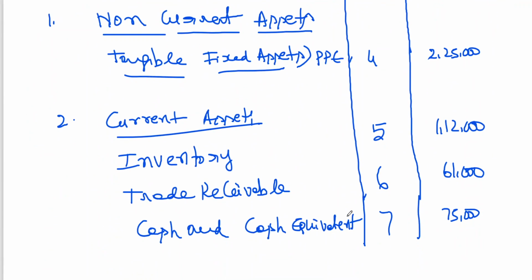Now you can go for totaling it. 2,25,000 plus 1,12,000 plus 61,000 plus 75,000, it is coming to 4,73,000.